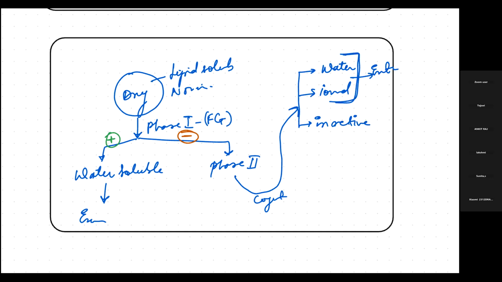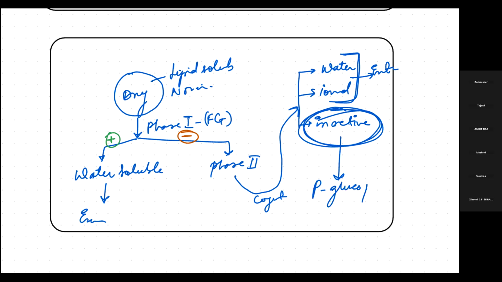This is where phase 3 comes into the picture. If the drug is inactive, we see what happens with those drugs and how it is happening. Here the transport or elimination of phase 3 comes in. Whenever after all of this a drug is not able to get excreted, we will tell P-glycoproteins to take it.